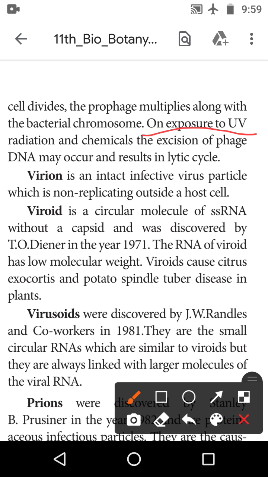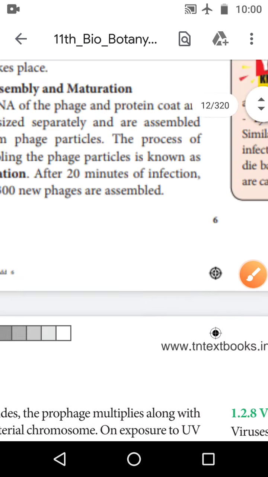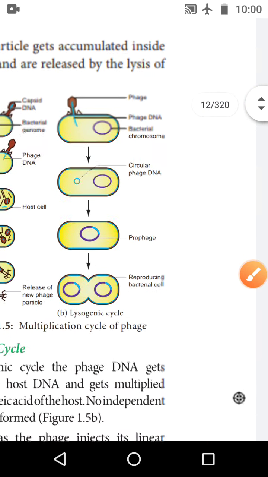On exposure to UV radiation, what is meant by UV radiation? Yes, correct, it is ultraviolet radiation, and chemicals, changes in the phage DNA occur, resulting in the lytic cycle. Okay, we will see the diagram of the lytic cycle.